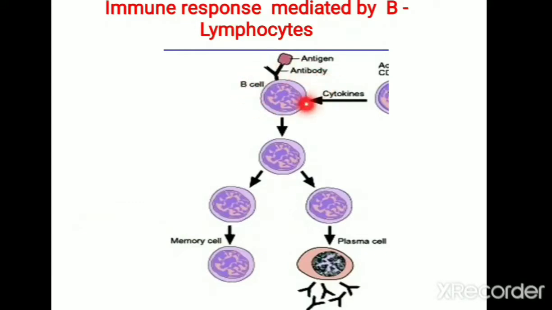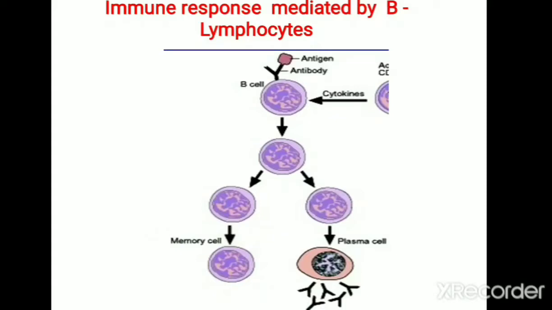When the matured B lymphocyte present in the peripheral lymphoid organ interacts with its corresponding antigen, the B lymphocyte is activated and undergoes multiplication, that is, it produces multiple B cells. Some of the B cells are transformed into another type of cell known as plasma cell, and this plasma cell produces antibody, and this mediates the antibody mediated immune response. Some of the B lymphocytes are transformed into memory B lymphocyte, and this memory B lymphocyte initiates immune responses whenever there is a second attack by the same antigen.